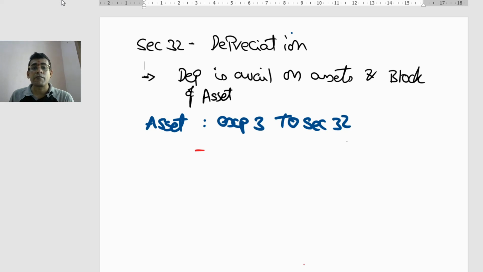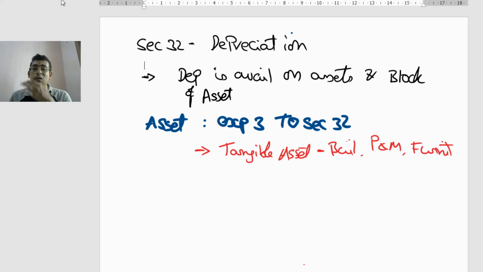If we look into the section, it says asset includes any sort of tangible asset, such as a building, plant and machinery, or furniture.